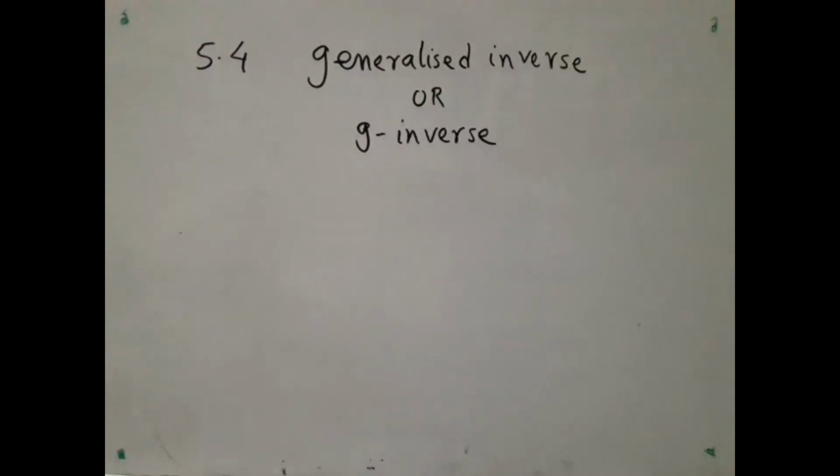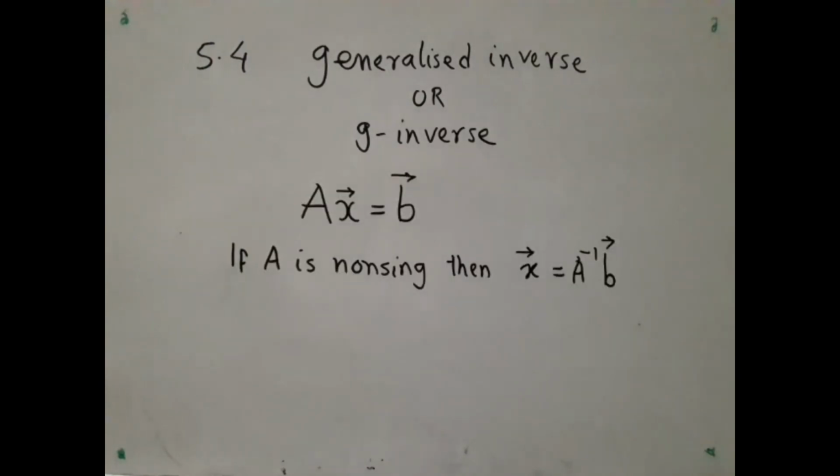Section 5.4: Generalized inverse or G inverse of a matrix. Suppose we have a system of equations Ax = b. We know that if A is non-singular, then x = A inverse b is the only solution.